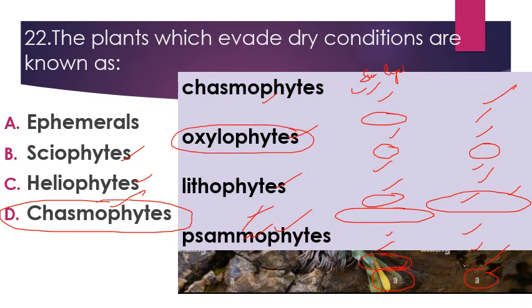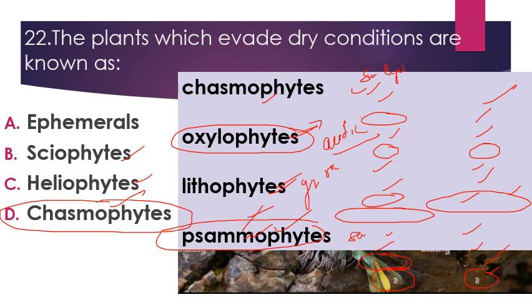The next we have some other categories of plants like auxilophytes. So these are the plants which prefer to grow in acidic soil. जो acidic soil में grow करते हैं उन plants को कहा जाता है auxilophyte. Then lithophytes. These are the plants which grow on the rock surface. Rock के surface के ऊपर grow करते हैं.